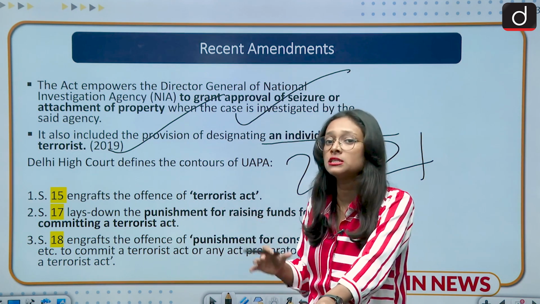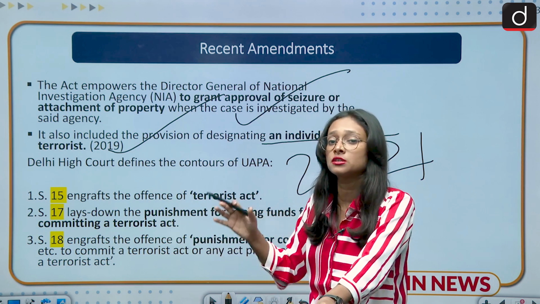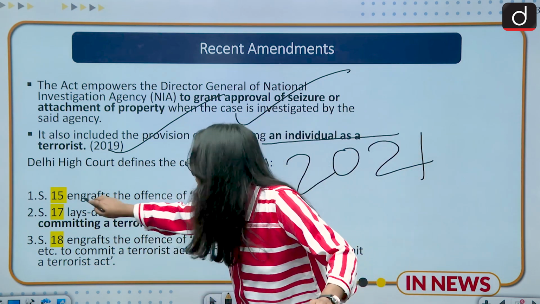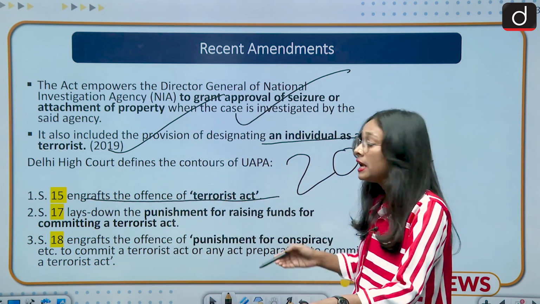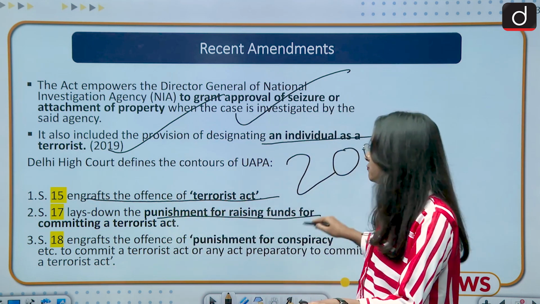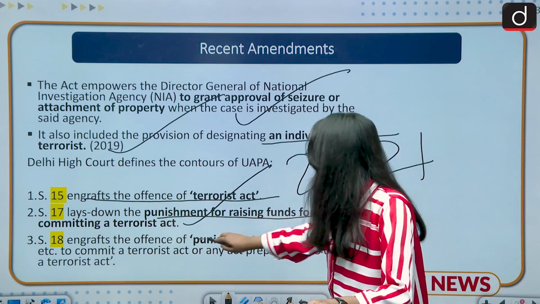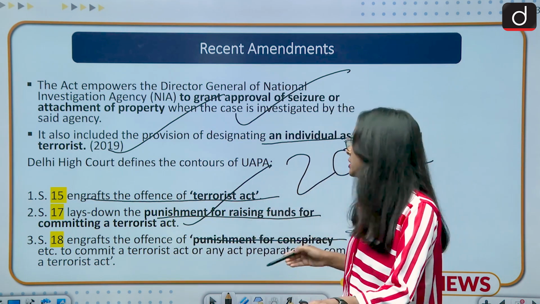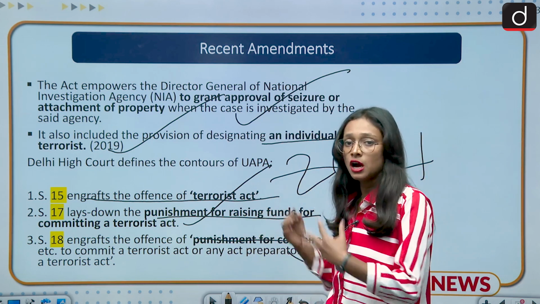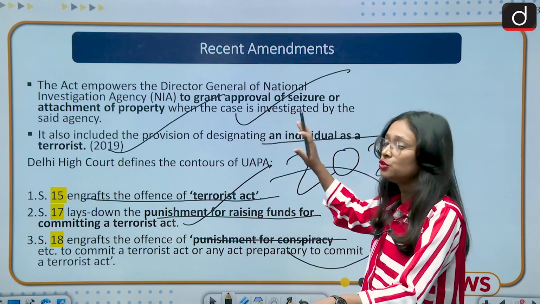So the Delhi government has imposed certain restrictions in principle regarding the implementation of sections 17 and 18. Section 15 defines the offence of a terrorist act, section 17 prescribes punishment for raising funds for committing a terrorist act, and section 18 prescribes punishment for conspiracy for a terrorist act. So it means that under this umbrella you have to file an FIR for an organization or for a person. So these are the recent amendments to the UAPA.